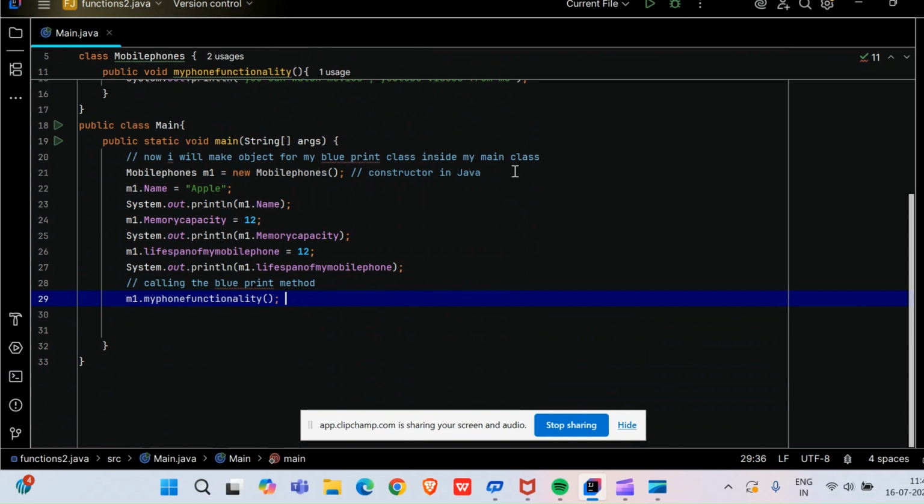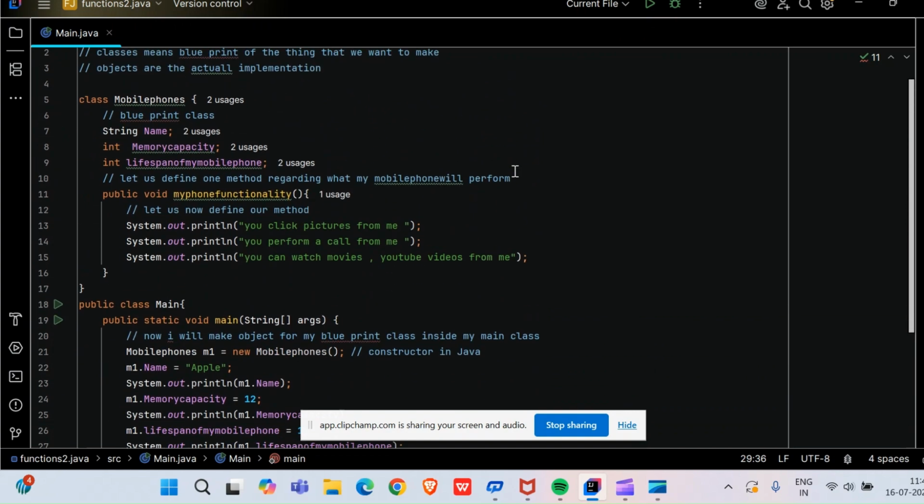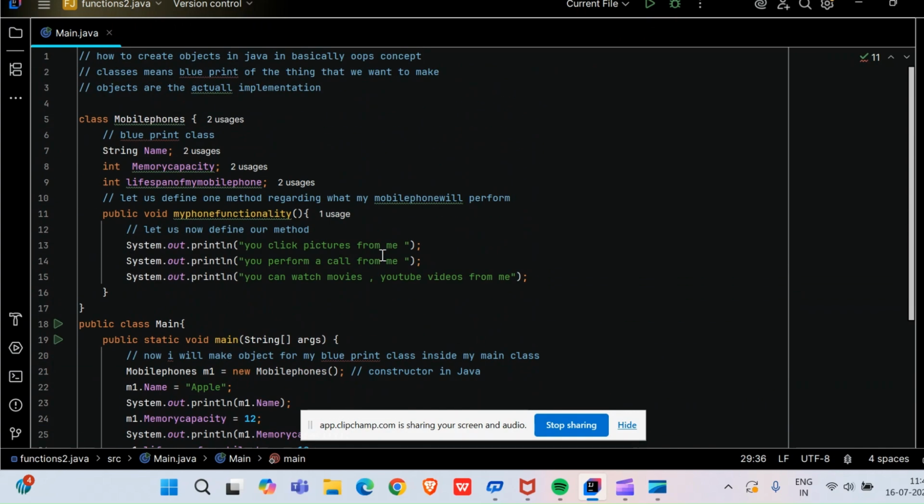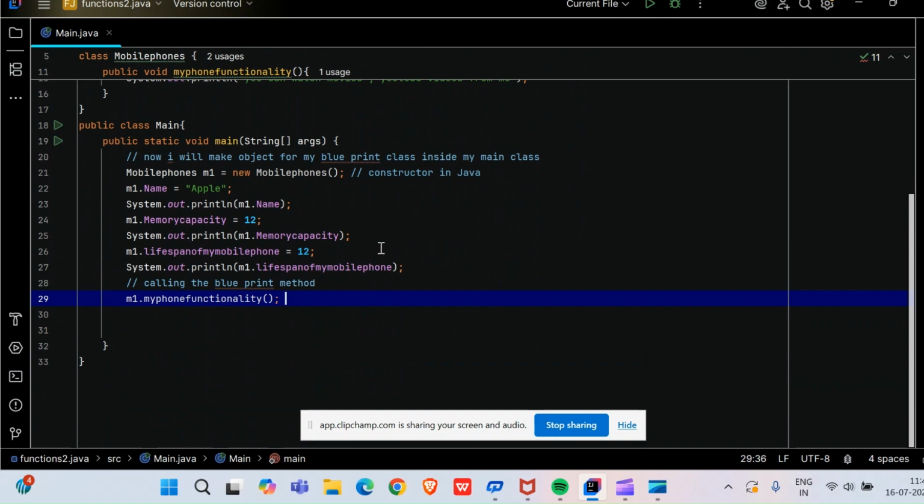So friends, I have taught you how to create the mobile phone class. In front of you only I have told you and typed and shown you.